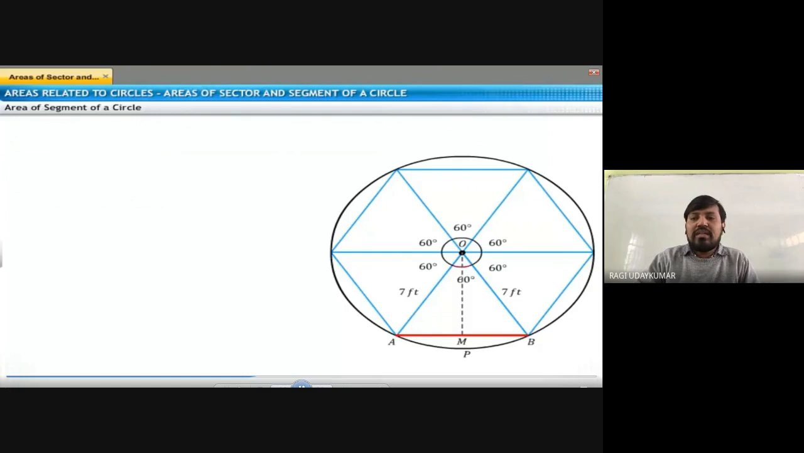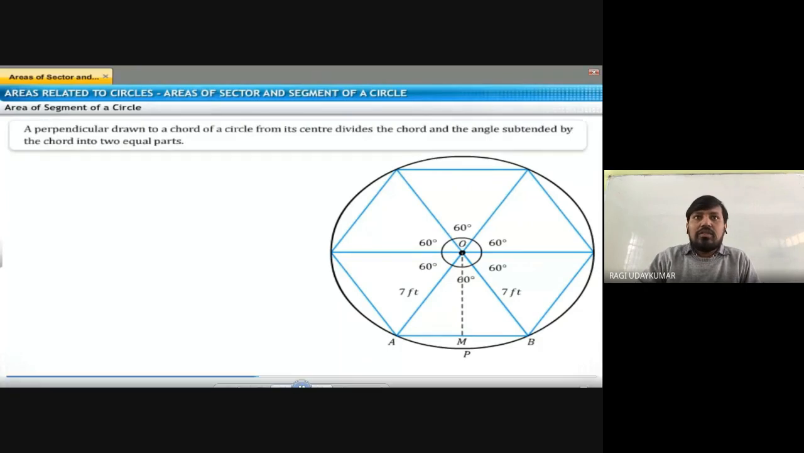So drop the perpendicular from there; let OM be perpendicular to AB. The perpendicular drawn from the center of the circle to the chord divides the chord and the angle subtended by it into equal parts. So AM is equal to MB, and this 60 degrees is divided into 30 degrees and 30 degrees. Therefore angle AOM and angle BOM are both 30 degrees. And in triangle OMA, OM by OA is equal to cos 30 degrees.